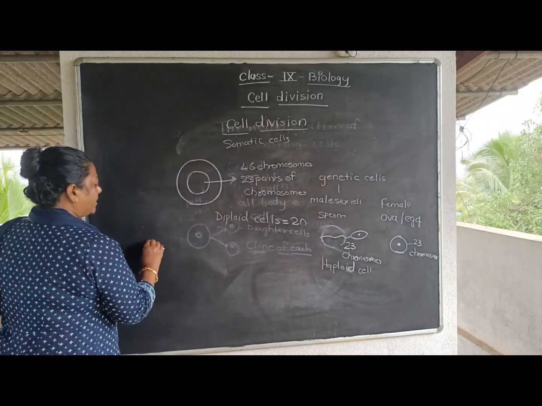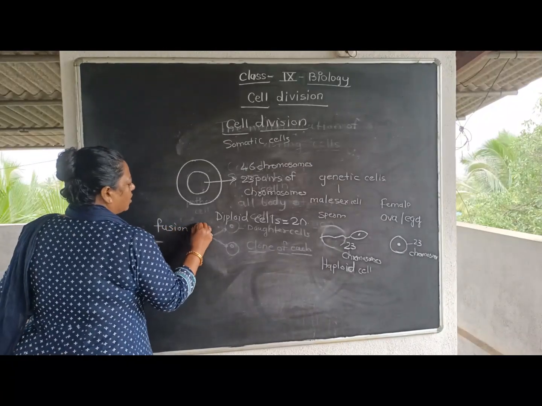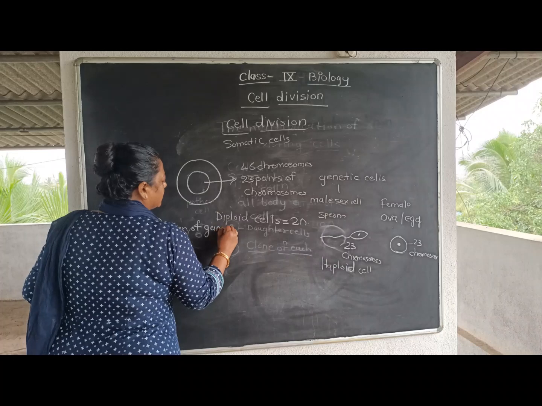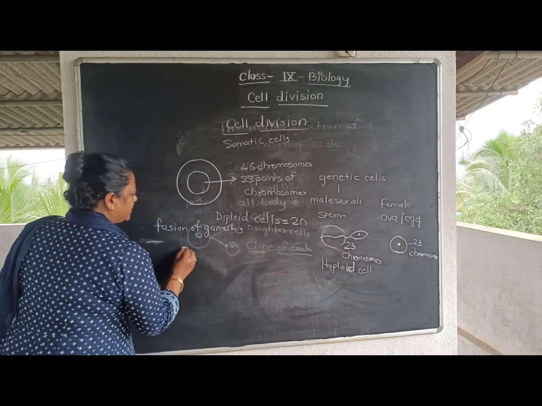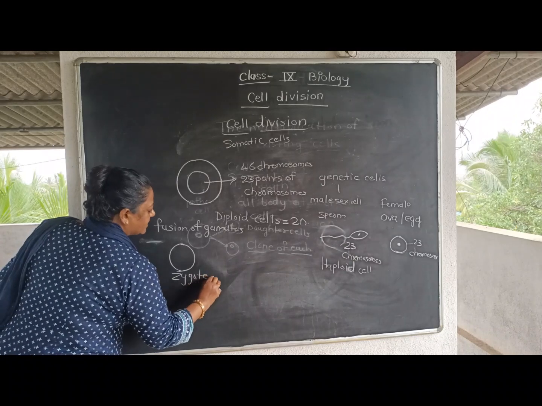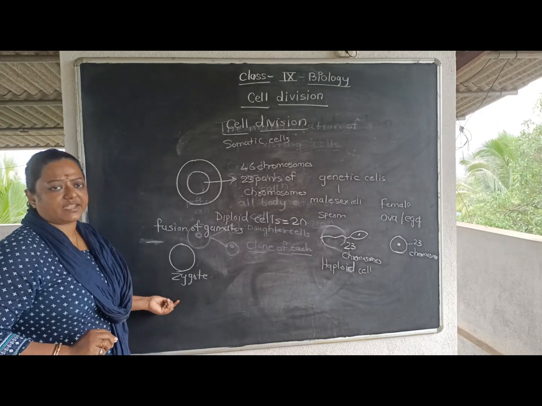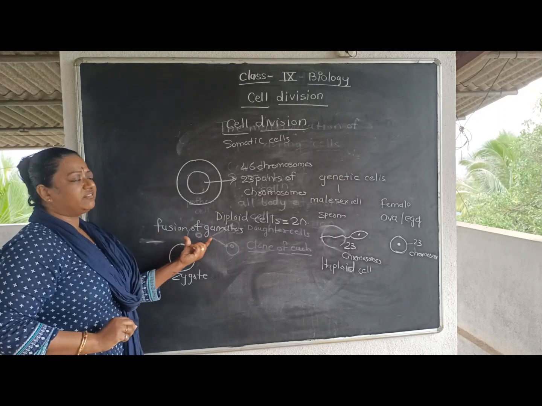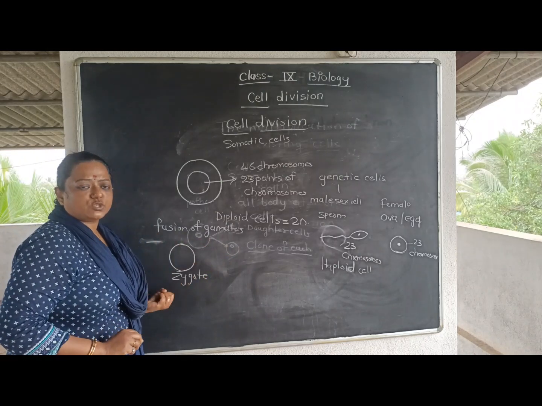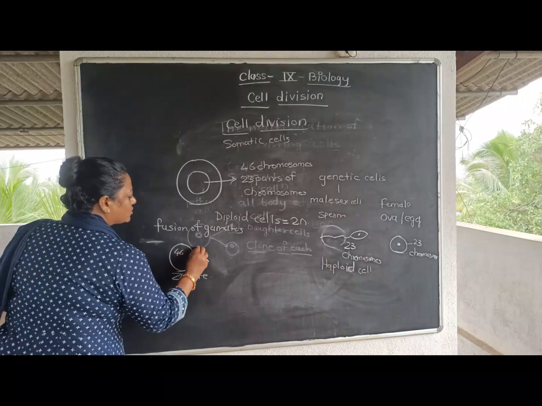Students, I told you, whenever there is a fusion of gametes, it will give rise to a zygote, right? We know the result of fertilization is what? Zygote. So whenever the male and female gamete fuse together, it should have 46 chromosomes only.